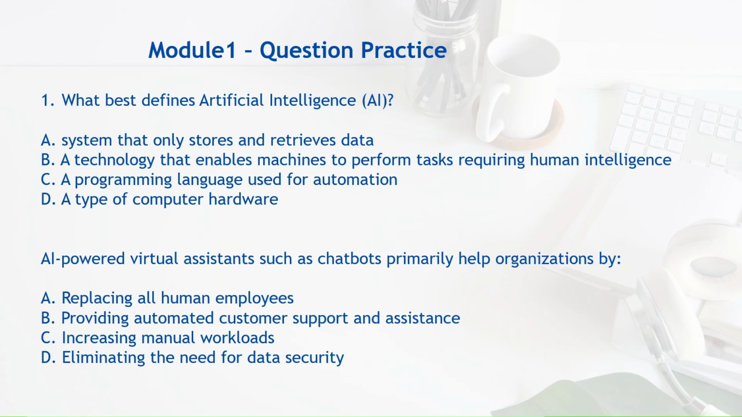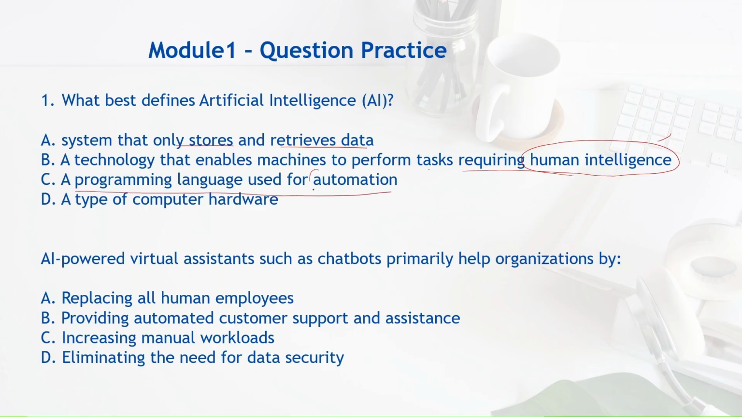What best defines artificial intelligence? A system that only stores and retrieves data? Do you think that's the answer? A technology that enables machine to perform tasks requiring human intelligence. See, human intelligence is the key. So I can park this answer. A programming language used for automation.